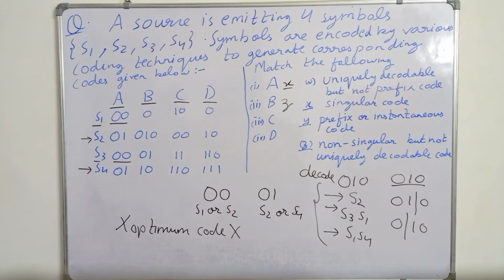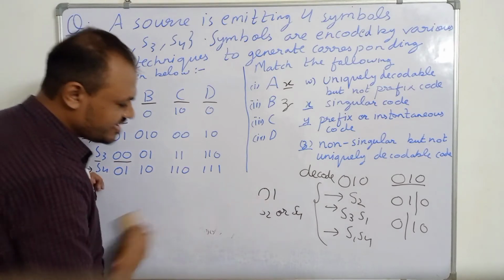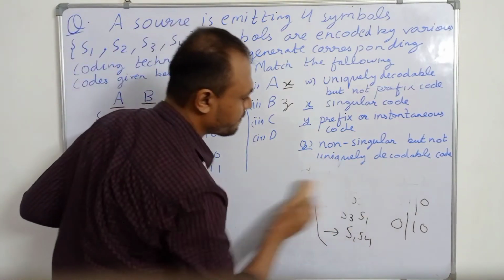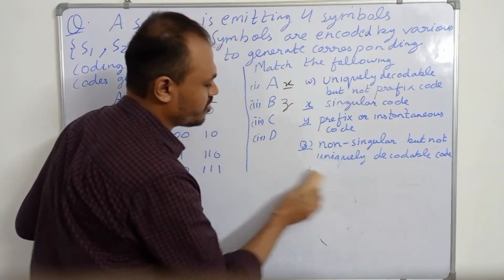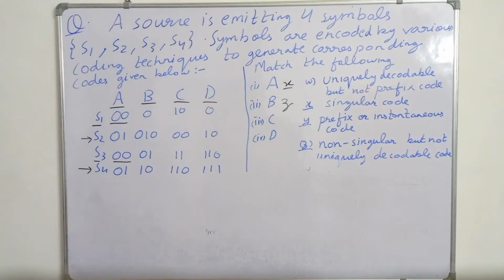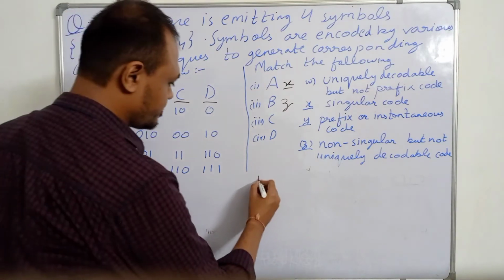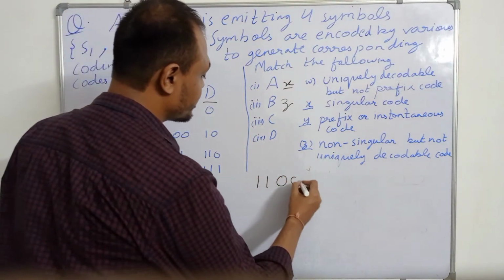Now if we take example C, and we have received 110010.